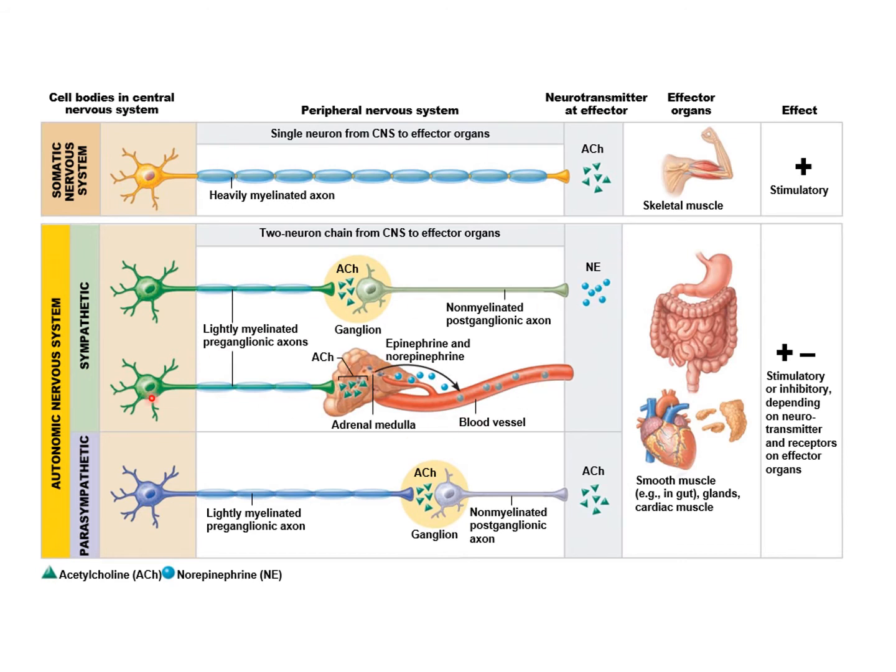So let's look at this here that we haven't seen yet. And we see here's a preganglionic neuron, but then we have an organ here. It's called the adrenal medulla. And this is an organ, which means it was just one neuron to get to this organ. Now, what does this organ do? It's called the adrenal medulla. Think of adrenaline. By the way, epinephrine or norepinephrine is adrenaline, and it's going to release epinephrine or norepinephrine into the bloodstream, which is adrenaline in your bloodstream, which is going to circulate through your entire body.